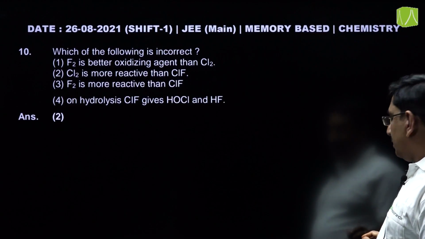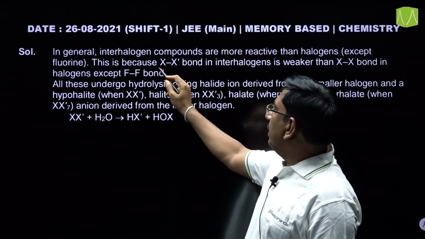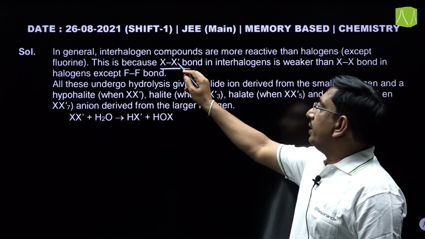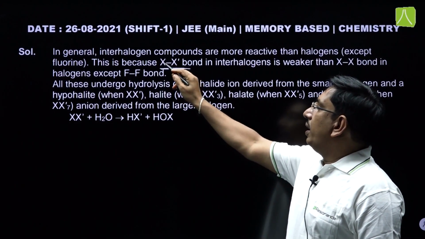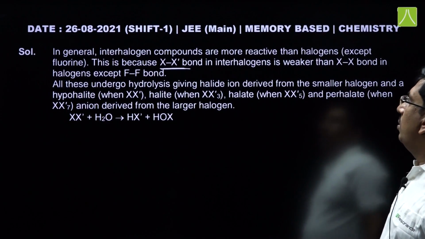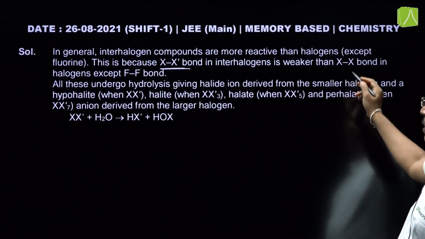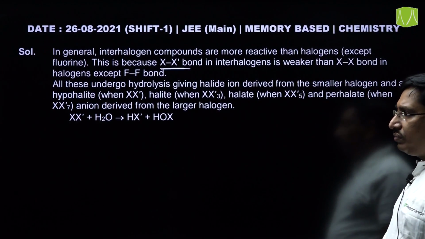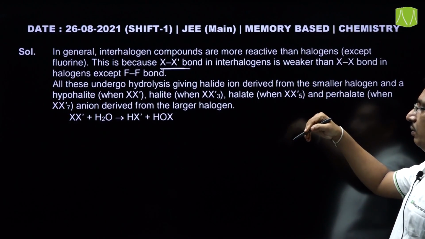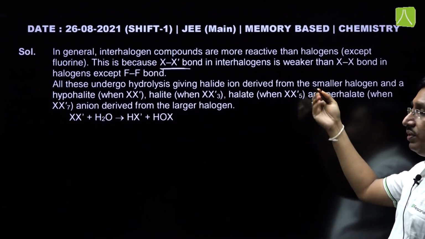Here in the XX' bond, X' is the smaller halogen and X is the larger halogen, and in the interhalogen compounds these are more reactive than the halogens when compared with halogens. The exception is fluorine. So, fluorine is more reactive than ClF.